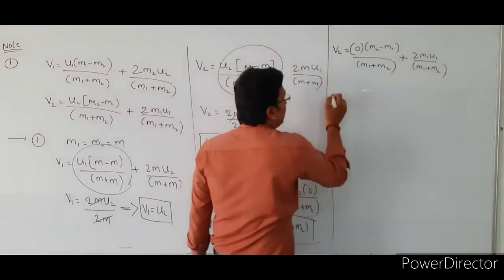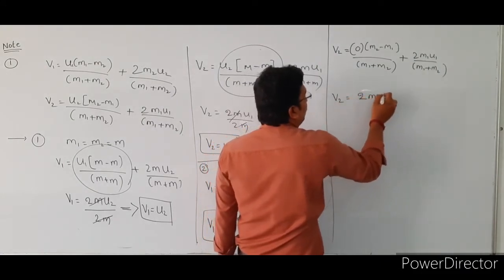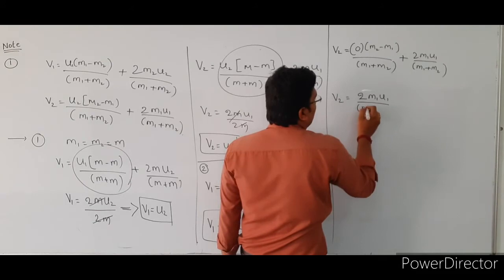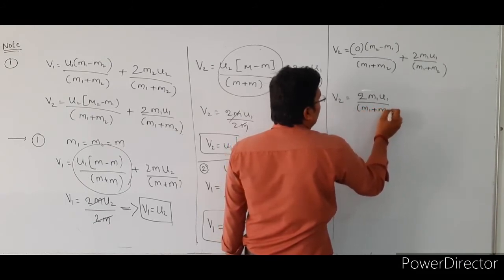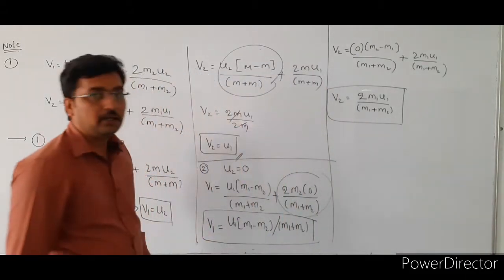So from this relation, V2 is equal to 2M1 U1 divided by M1 plus M2. So this is the V2 value and this one is the V1 value.